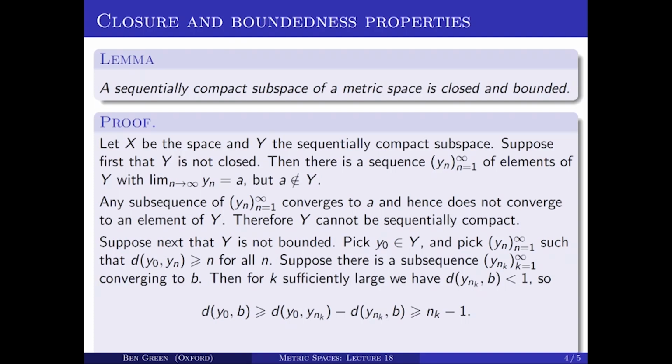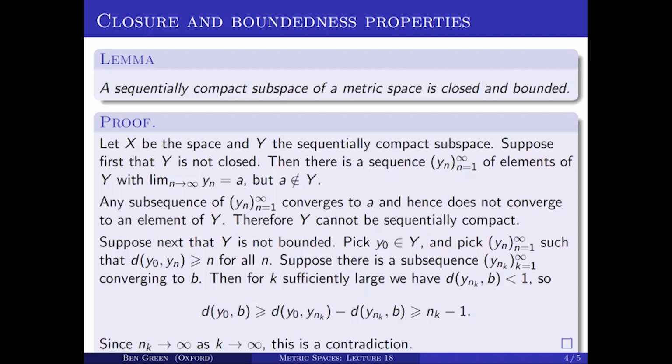So I've shown that the distance from y_0 to b is at least n_k minus 1. But as k tends to infinity, this tends to infinity. And that's nonsense, because the distance from y_0 to b is some definite real number. It's not greater than or equal to arbitrarily large positive natural numbers. So that's a contradiction. Therefore, if Y is not bounded, I manage to find a sequence without a convergent subsequence. Therefore, Y could not be sequentially compact.